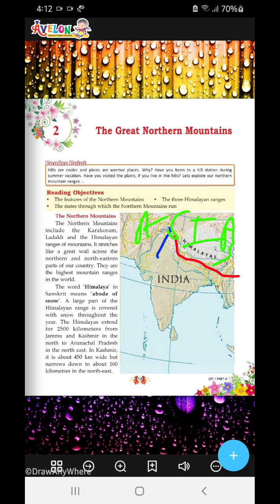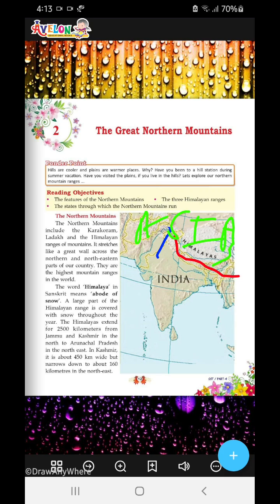That's why we get the Ganga river water, which comes from the Gangotri glacier, that's in Uttarakhand. The Himalayas extend for 2500 kilometers from Jammu and Kashmir in the north to Arunachal Pradesh in the northeast. Now, please open the political map of India and locate the two states, Jammu and Kashmir and Arunachal Pradesh. Then flip the page and see the location of the Himalayas. You will find that it extends from Jammu and Kashmir to Arunachal Pradesh.